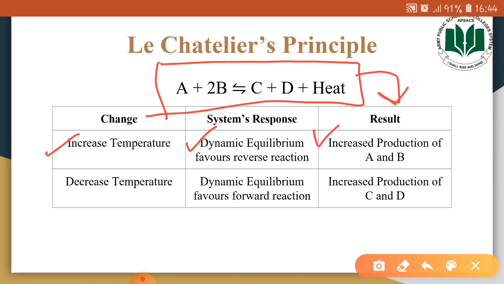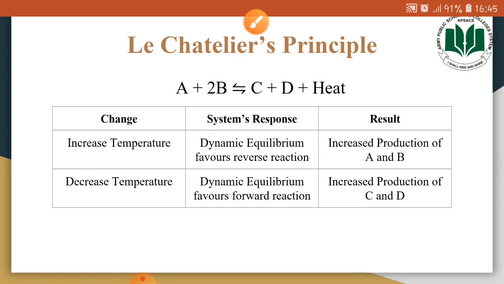With respect to this reaction, if we decrease temperature, dynamic equilibrium will favor the forward direction, because decreasing temperature favors the exothermic reaction. In this example, the forward reaction is exothermic. So what is happening in the forward reaction? There is increased production of C and D.